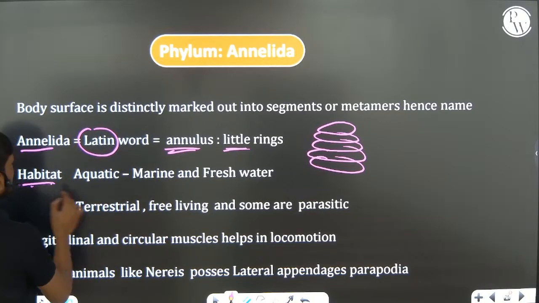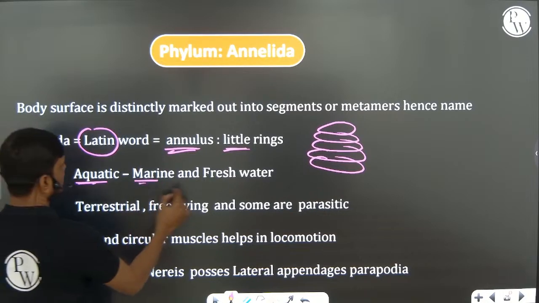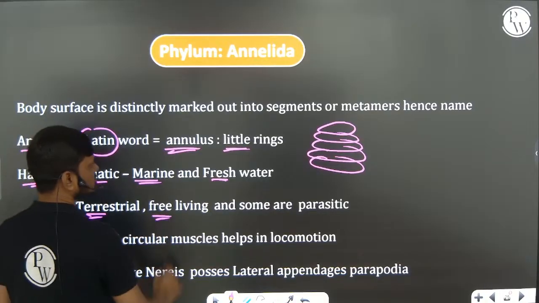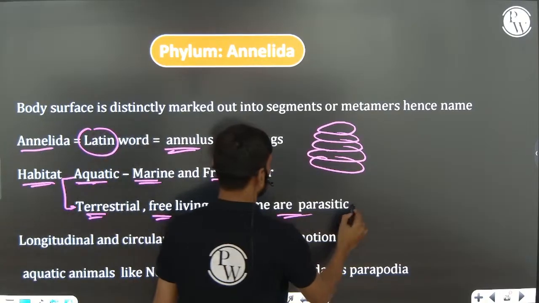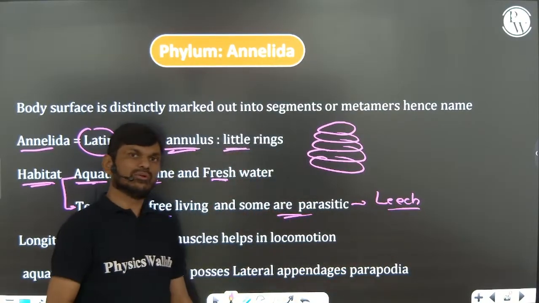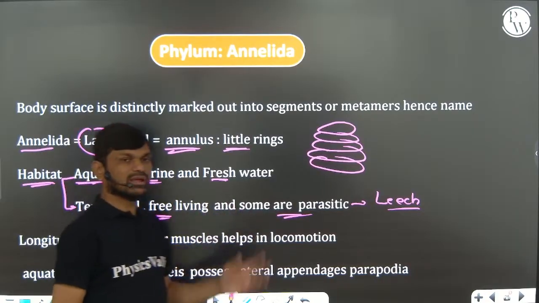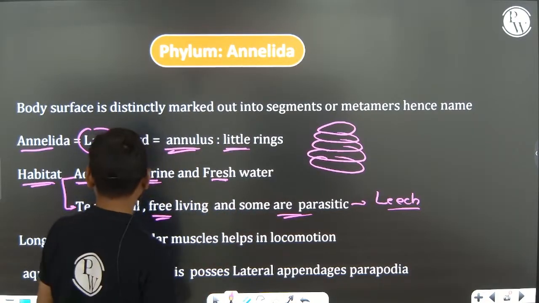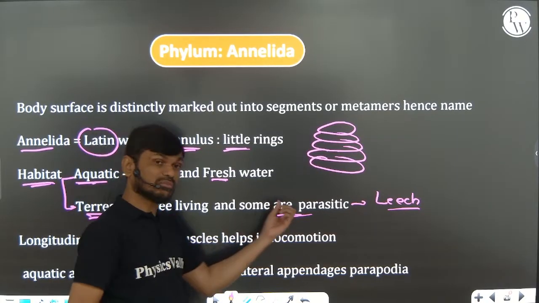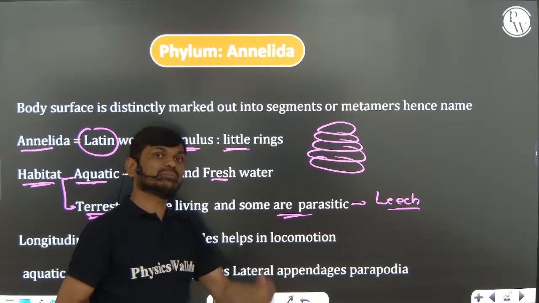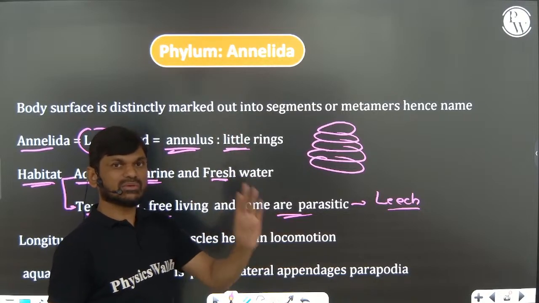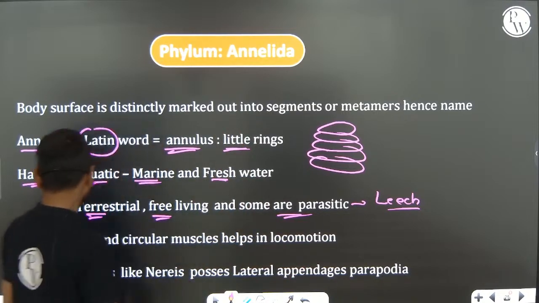Habitat: they are present in water, that is fresh water and marine water, and terrestrial on land, and free living, or some are parasitic also. Example, leech, an ectoparasite that can suck blood. Sometimes they will ask you a question based on this: which of the following animals are aquatic, marine, free living, but some are parasitic. Parasitic forms in animals and plants. Parasitic only endoparasitic in animals and human beings. They may ask you questions.